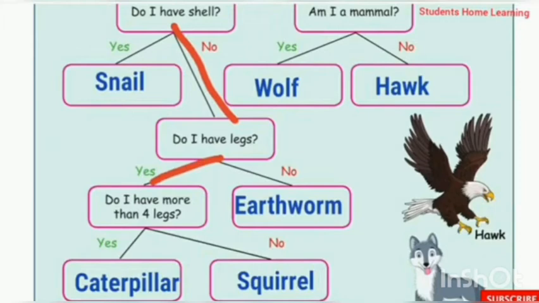Here, do I have legs? Yes, no. Do I have more than 4 legs? Do I have legs? No. No means earthworm, which has no legs. Okay. Here, caterpillar, squirrel. Do I have more than 4 legs? Caterpillar, squirrel. Okay.